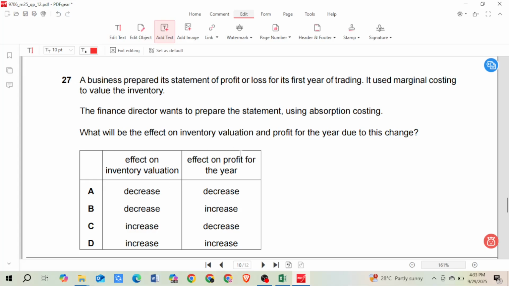What effect does it have on the profit? Because this is the first year of trading, we do not have any opening inventory. So only the closing inventory value is increasing. If the closing inventory value increases, then it will decrease the cost of sales, and if cost of sales is decreased, then it will increase the profit. So your correct answer for 27 is D. Increase on inventory valuation and increase on the profit for the year.